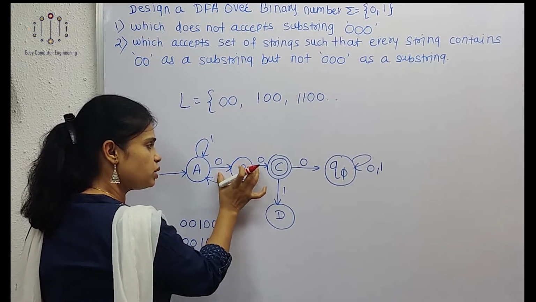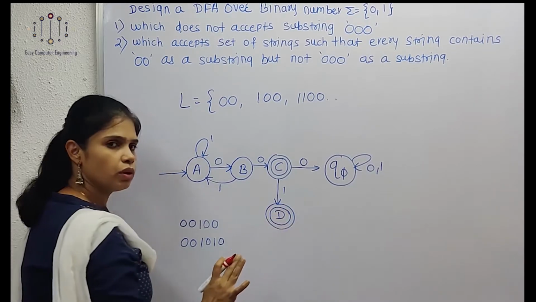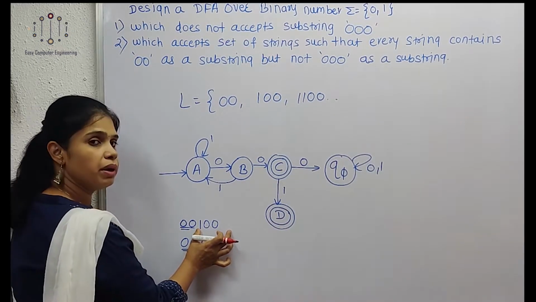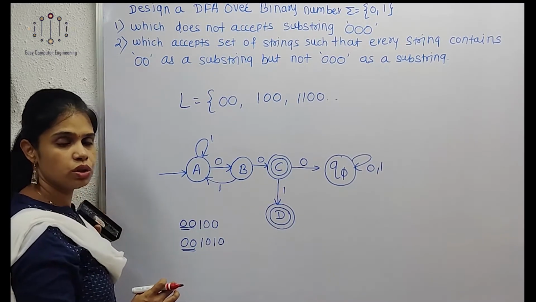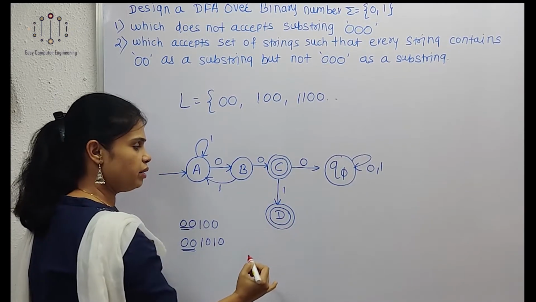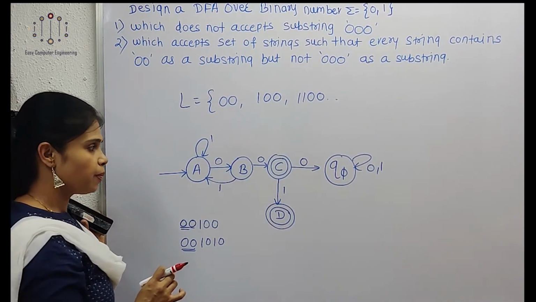Once we get 00 as a substring, this also becomes a final state, because after getting 00 as a substring, whatever may come, the string should not have 000 as a substring. So from C there will be one transition, C to D, and D will become our final state.